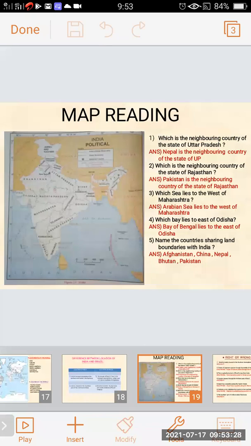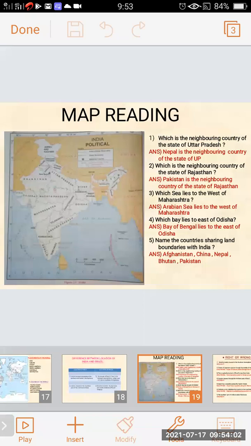Name the countries sharing land boundaries with India. By looking at the map, we can easily find that the countries sharing land boundaries with India are Afghanistan, China, Nepal, Bhutan, Pakistan.